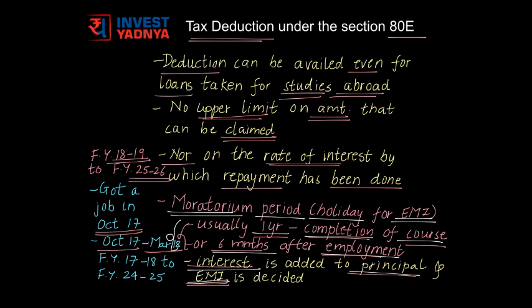But if you decide not to avail this moratorium period and you start repaying your educational loan from October 2017 itself, the 8 consecutive years for which you can claim tax deduction under the section 80E would be financial year 17-18 to 24-25, even if it coincides with a moratorium period that the bank is ready to give you but you have not availed. You may inform your company about the loan repayment so that a TDS is levied accordingly, or you may claim the tax deduction while filing your income tax returns.